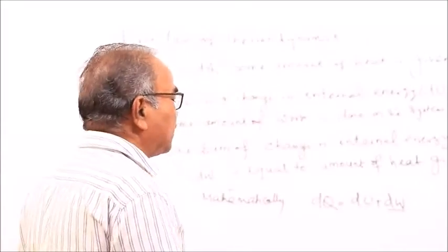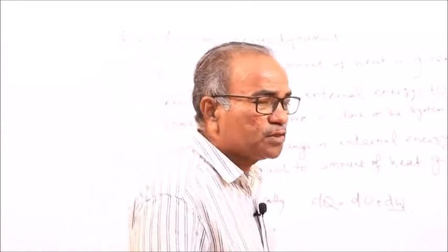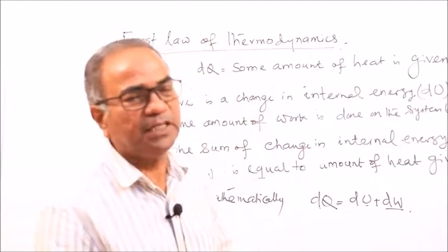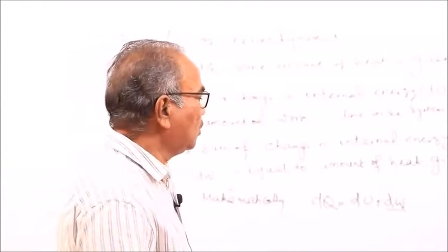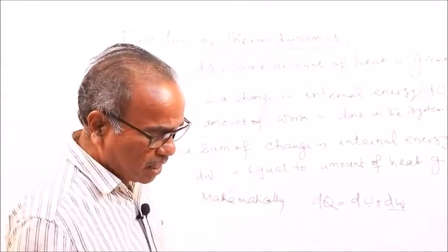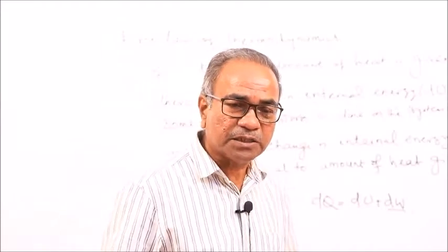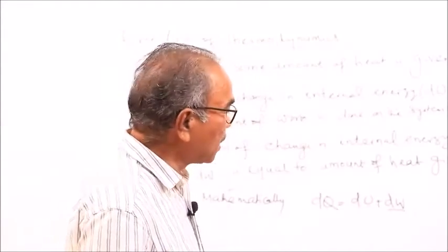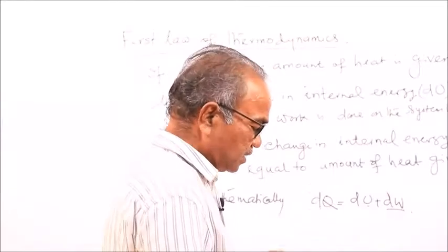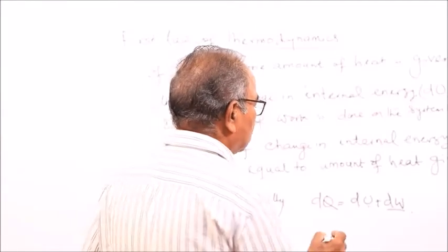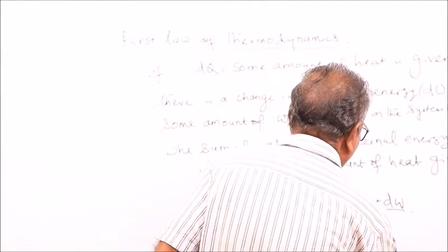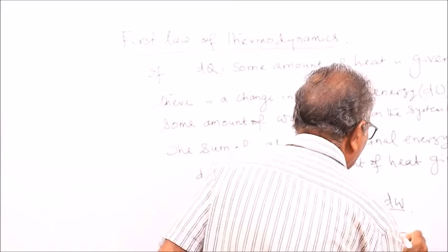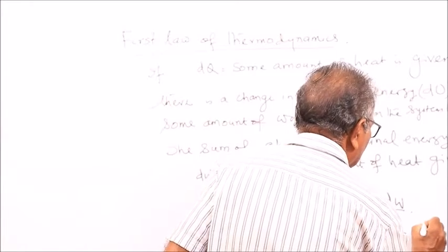And we know work done is force into displacement in the direction of force. So if F is the force given and dx is the displacement, then the dot product of force and displacement is equal to the work done. So that is equal to dU plus F dx.